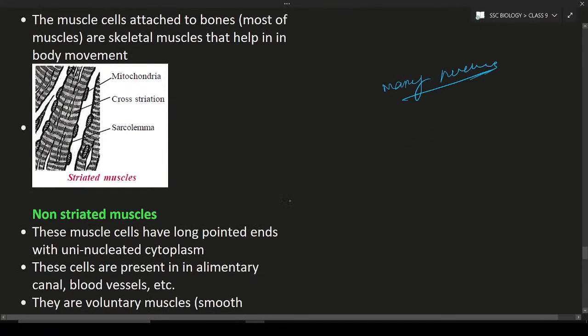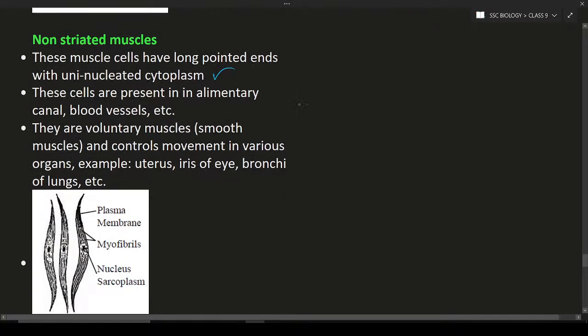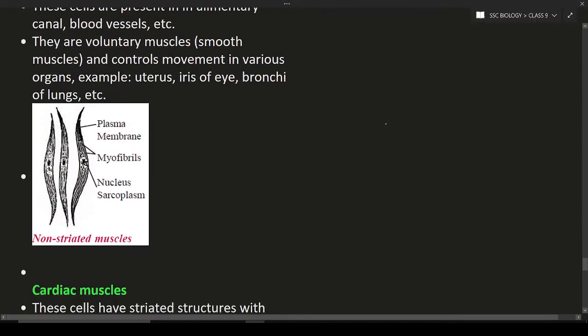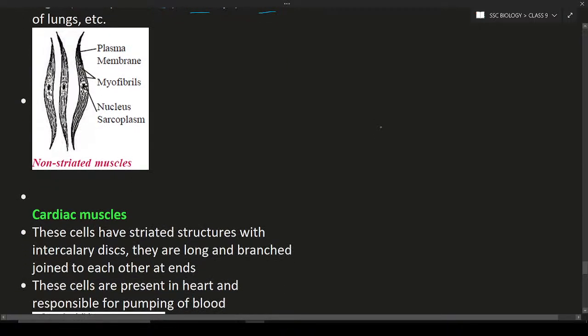Next is non-striated muscles. These muscles have long pointed ends with uninucleated cytoplasm. These cells are present in the alimentary canal, blood vessels, etc. They are involuntary muscles, like smooth muscles. They control the movement in various organs, for example the uterus, the iris of the eye, and the bronchus of the lungs. They are present in all those places. They are non-striated. Why are they non-striated? Because they don't have any striations. No striations are present in them.